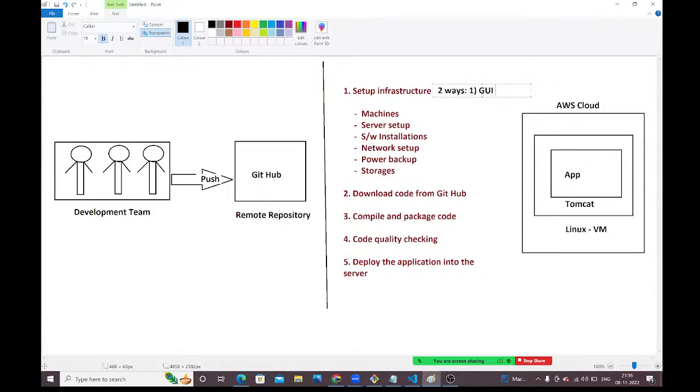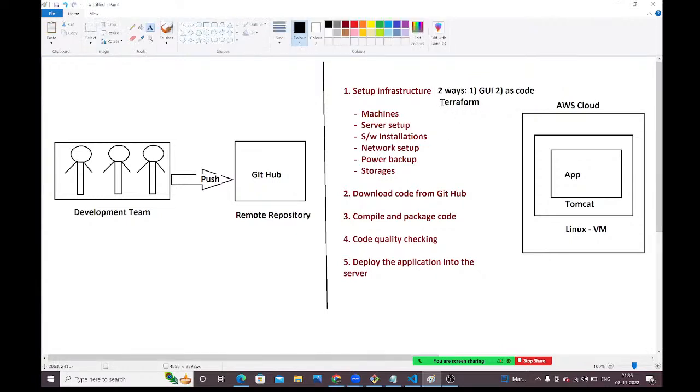Through GUI we can do. Right, and the second approach is by using code. As code also we can do the infrastructure setup. If you want to do it as code, then what tool do we need to use, guys? What tool do we need to use in our DevOps? Terraform we are going to use. For infrastructure setup we are going to use Terraform. Infrastructure setup we can do by using GUI and by using code also.